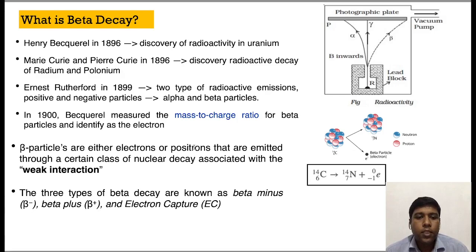So basically there are beta particles, and their opposite particle as well. That is the electron, and its opposite particle is the positron, which was discovered later on. There are three types of beta decays: beta minus, beta plus, and electron capture. We will see at the end what these are.